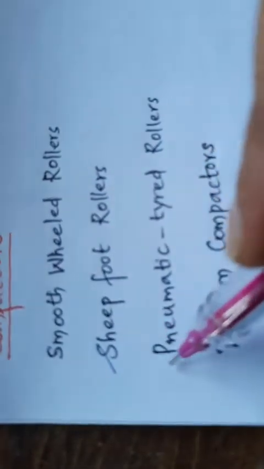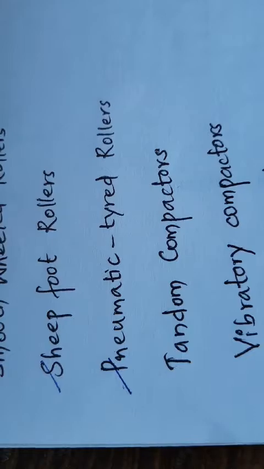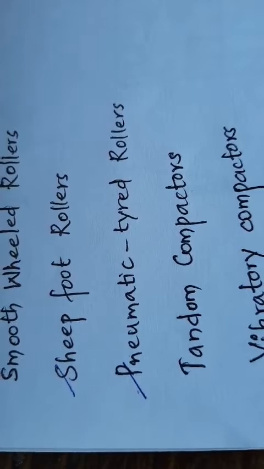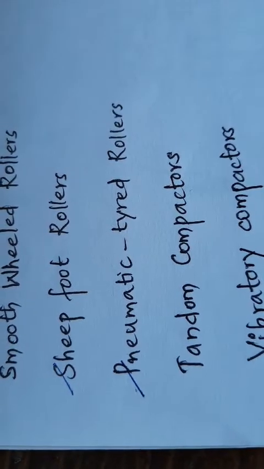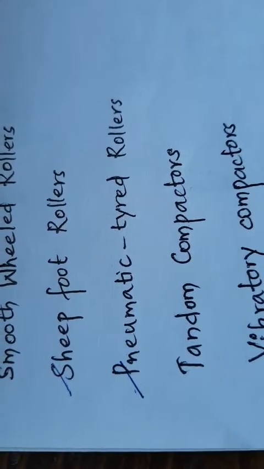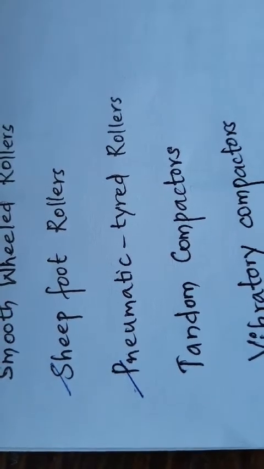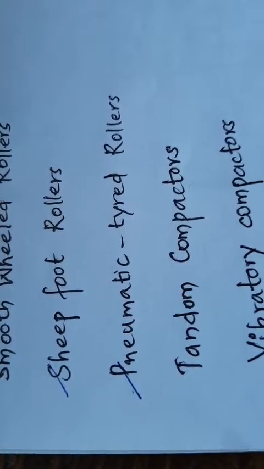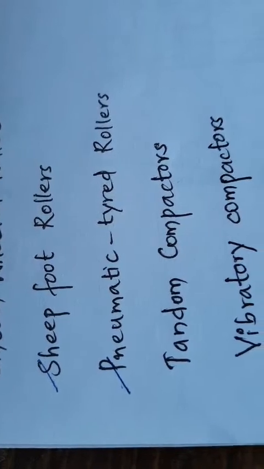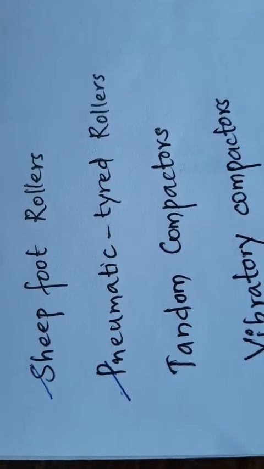And let us see the third one, pneumatic rollers. The pneumatic tired rollers have wheels placed close together on two axles, such that the rear set of wheels overlaps the line of the front set to ensure complete coverage of the soil surface. In order to avoid lateral displacement of soil, wide tires with flat treads are provided. The compaction produced by these types is better than the smooth wheeled rollers.